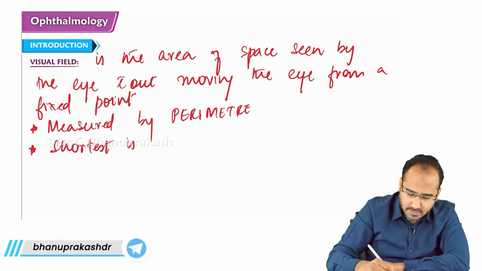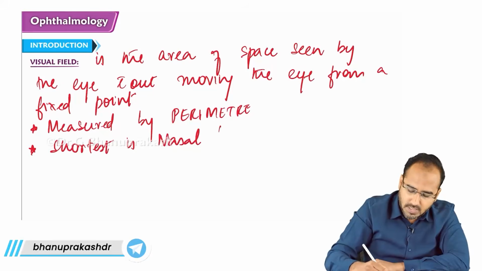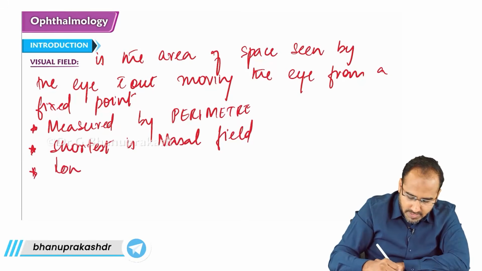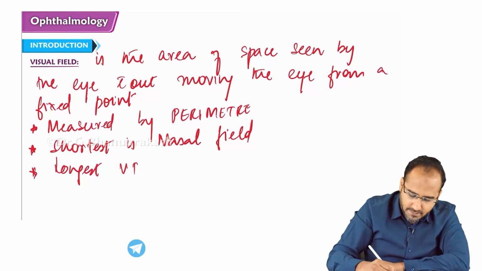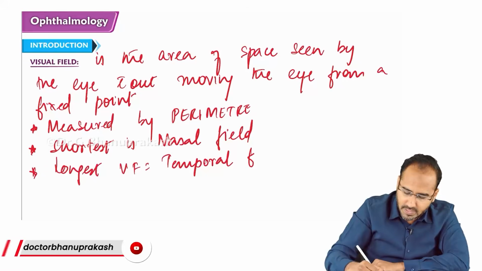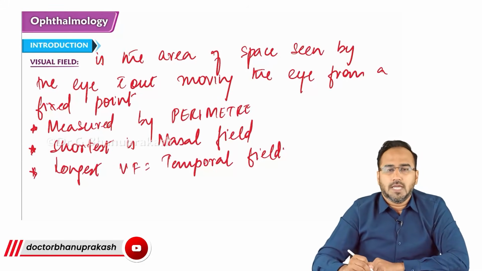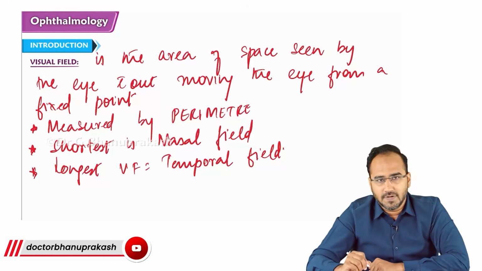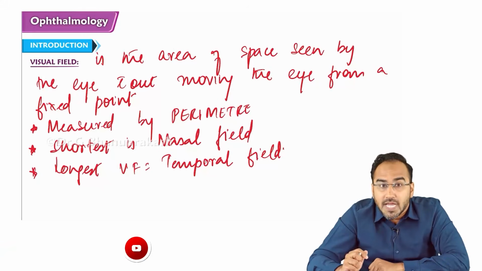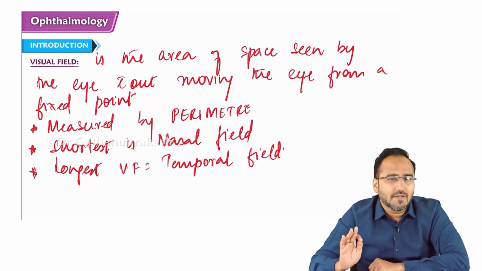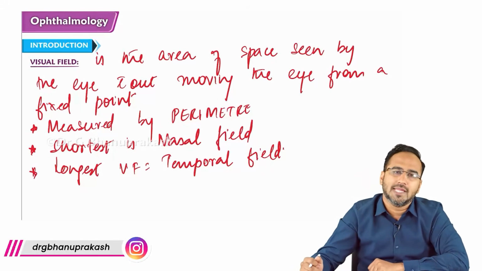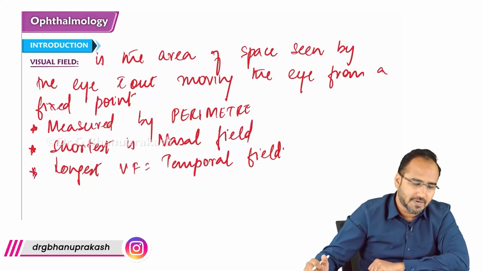Shortest is nasal field, whereas the longest visual field is the temporal field. Temporal visual field is the longest visual field. Now guys, remember, some persons will be having narrow eyes, some persons will be having wide eyes. The persons who are having wide eyes, they will be having a great visual field. The persons who are having narrow eyes, they will be having low visual field.